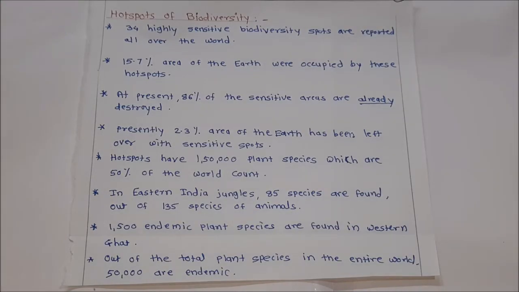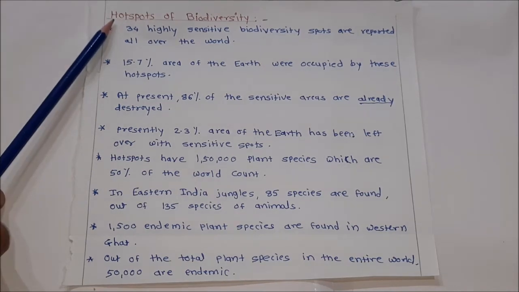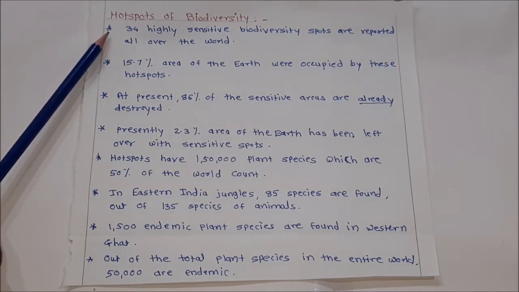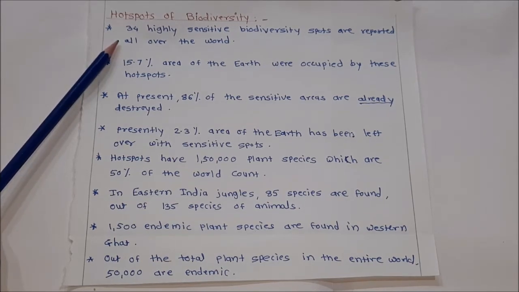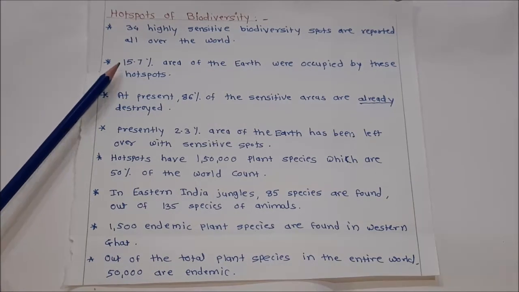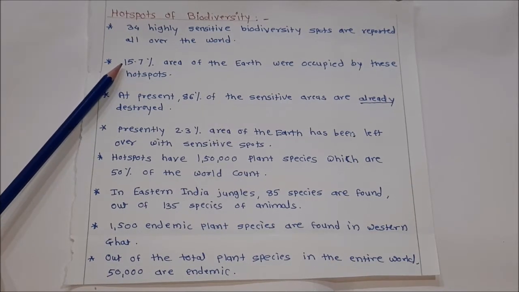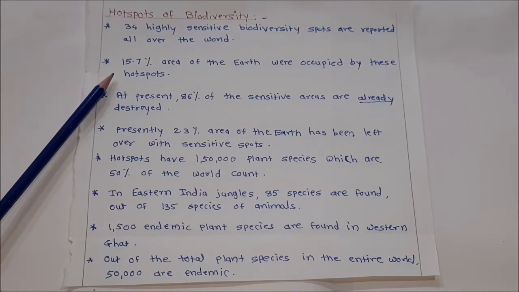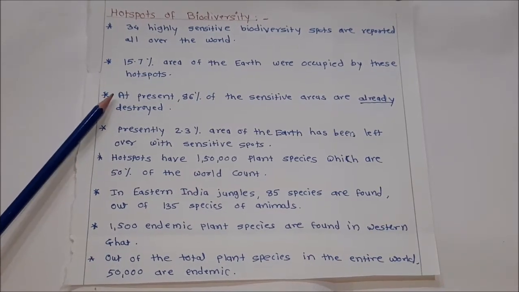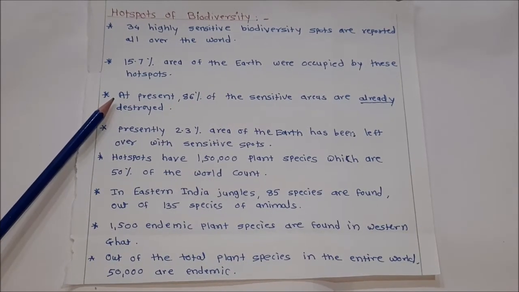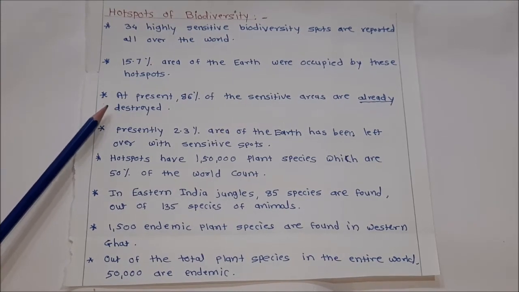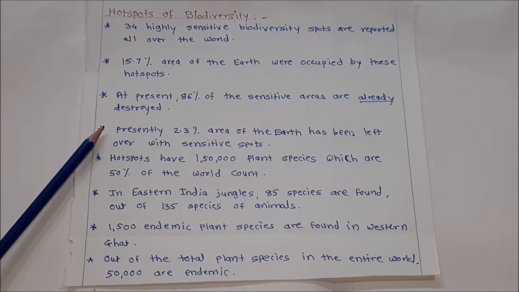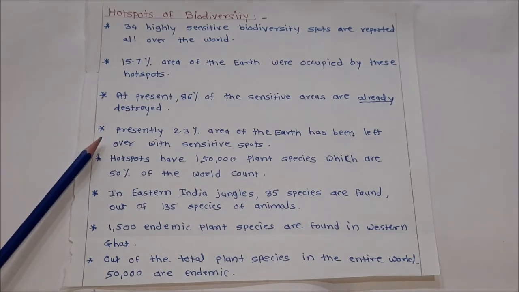Now we will see hotspots of biodiversity. 34 highly sensitive biodiversity spots are reported all over the world. 15.7% area of the earth was occupied by these hotspots. At present, 86% of sensitive areas are already destroyed. Presently, 2.3% area of the earth has been left with sensitive spots.